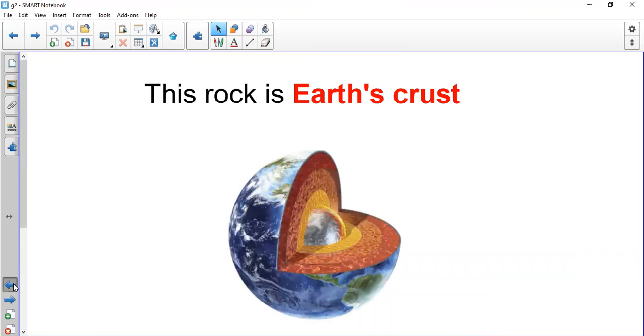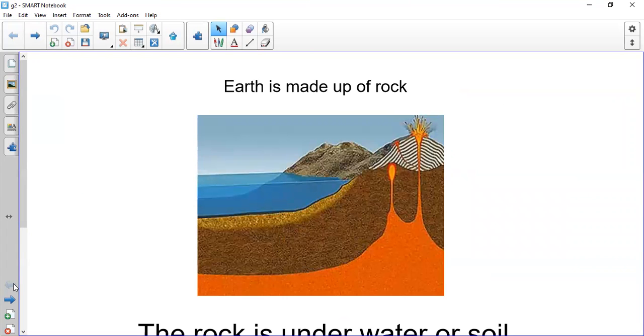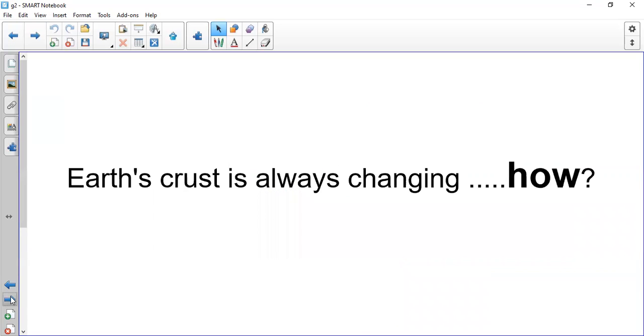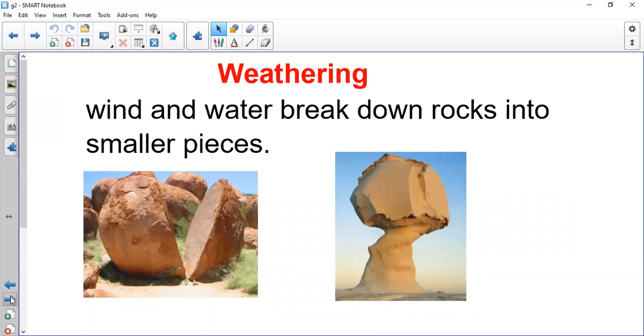We said that the earth is made up of rock. Where is this rock? It's underwater or soil. This rock is called earth crust. Earth crust is always changing. How does the earth crust change? The first thing is weathering. When you watch the video, we said that weathering: wind and water break rocks into pieces.